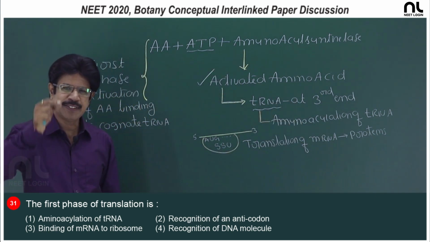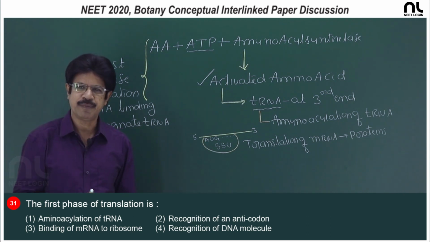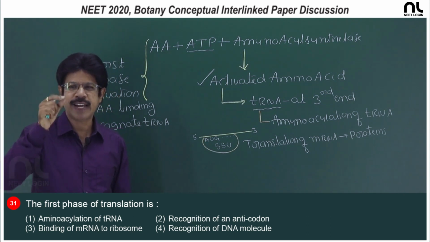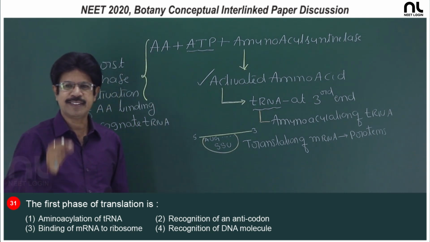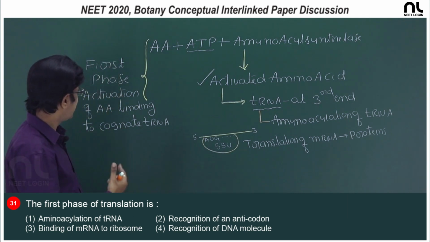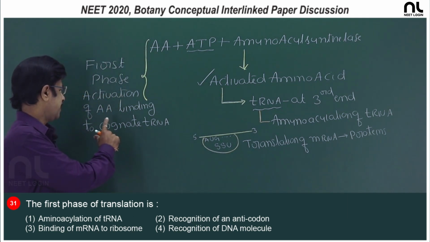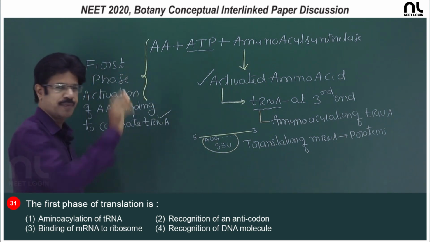So, in the first phase itself, for peptide bond formation energy is required. That is why amino acids are activated by utilizing ATP. What do you call it? It is amino acylation. And in this first phase, the amino acid binds to the cognate tRNA.